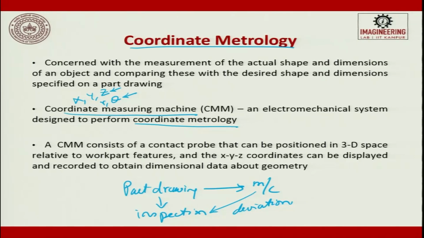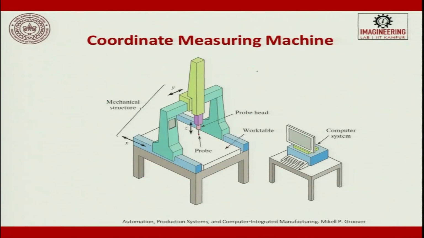In a part drawing, when you draw it in a 3-dimensional view, all you have is x, y and z coordinates. So, while measuring we give the same x, y, z coordinates. A CMM consists of a contact probe that can be positioned in 3D space relative to a work part feature, and the x, y, z coordinates can be displayed and recorded to obtain dimensional data about the geometry. So, dimensional data is nothing but the x, y, z data. So, this is a typical coordinate measuring machine.